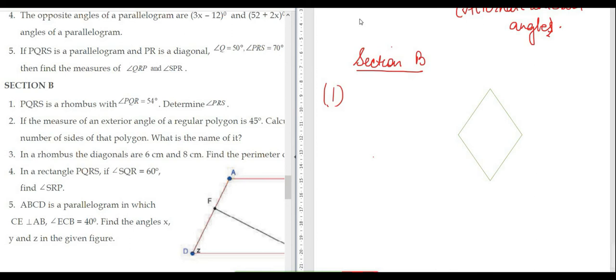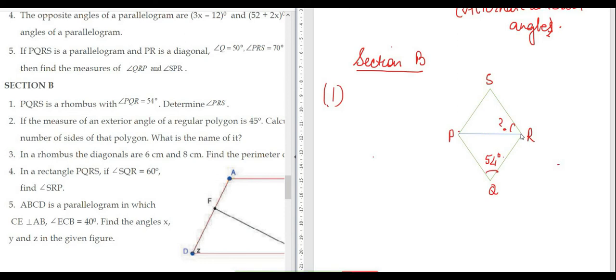Now what is given to us? PQRS is a rhombus. So let us name this P, Q, R and S. Angle PQR is 54 degrees. We need to find out angle PRS. Angle PRS is this angle.